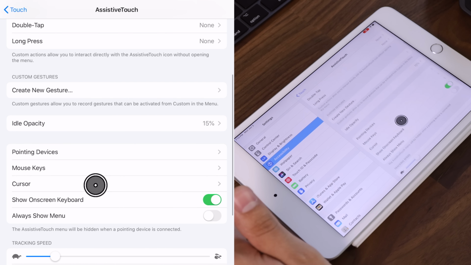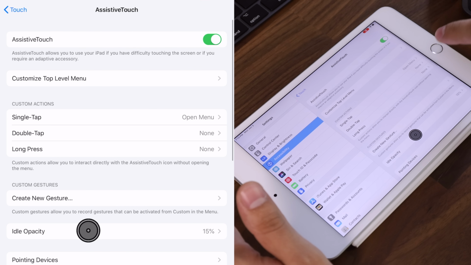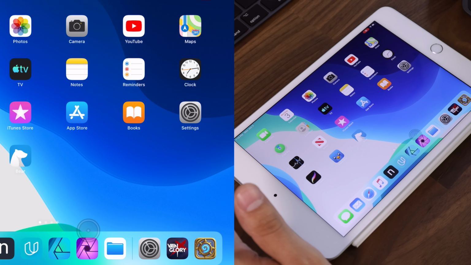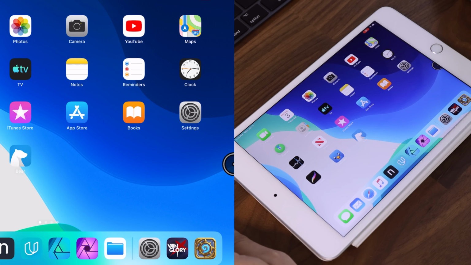One of the things that I did do was turn off, somewhere in the settings, the assistive touch button, which is that little square that you would normally get on your iPhone. I turned that off so that it wouldn't be annoying while using this.